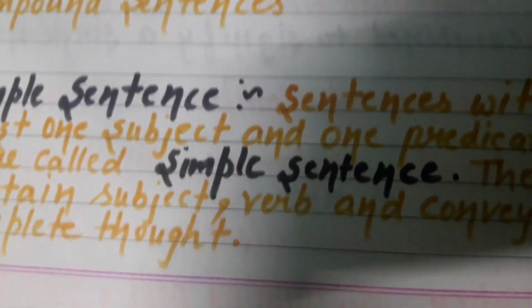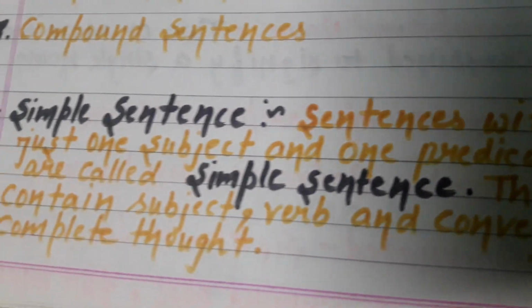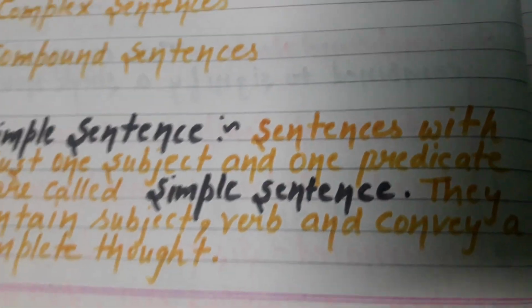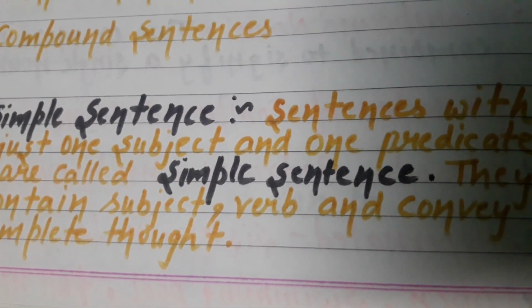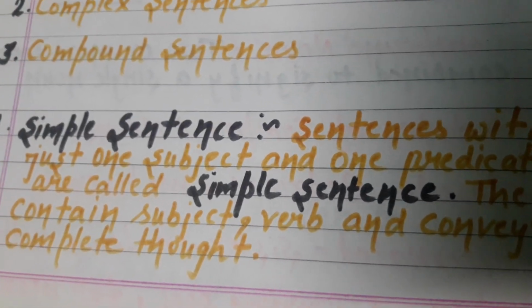Now, what is a simple sentence? Sentences with just one subject and one predicate are called simple sentences. They contain a subject, a verb and convey a complete thought. Let us read again.